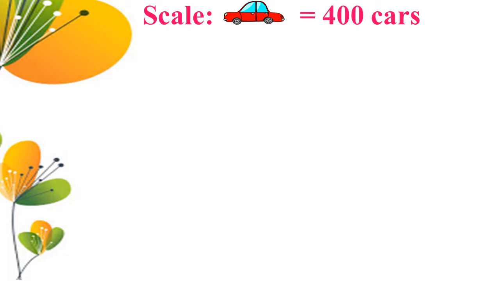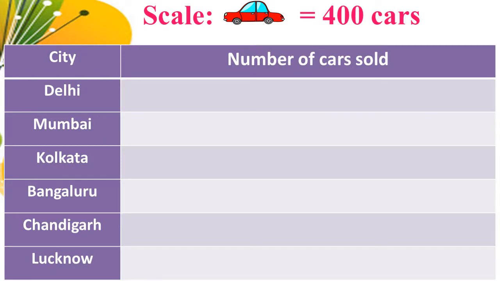Next, draw a pictograph. So, city and number of cars sold. So, Delhi 1200. So, 1200 divided by 400, we get 3. So, here we can draw 3 pictures. 1, 2 and 3. Next, Mumbai. Mumbai sold 1800.